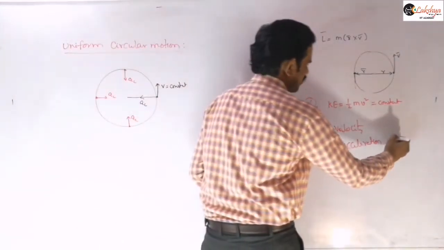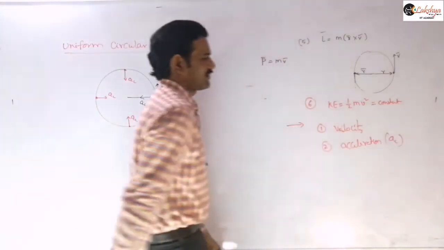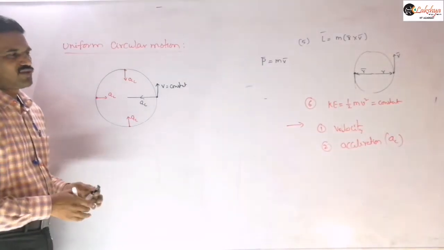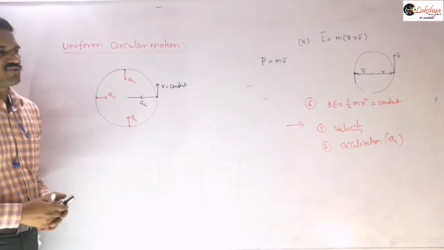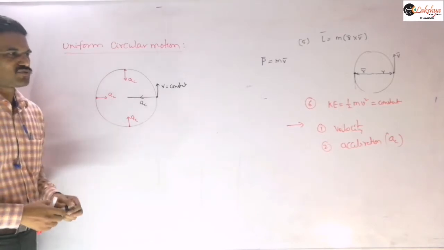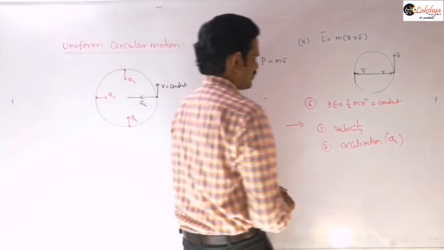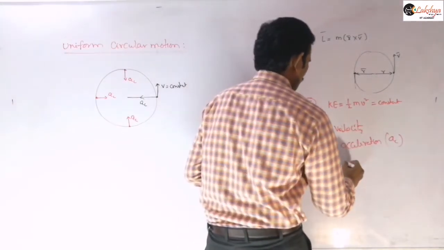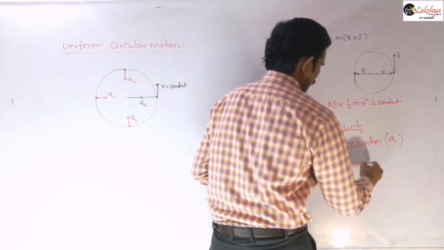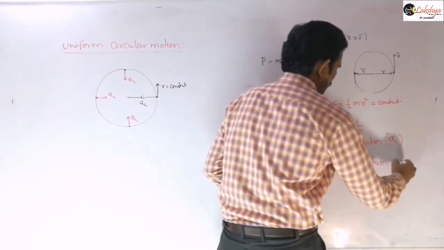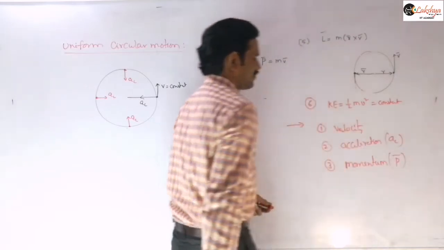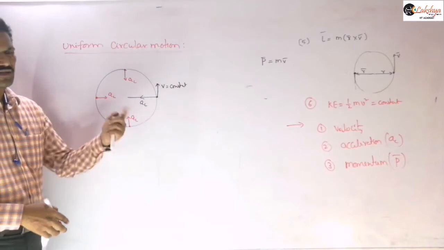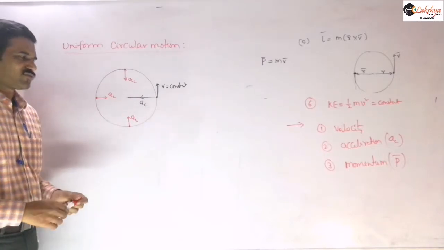We can write this simply as a_c, the acceleration of the particle. Those two quantities are variable here because they are vectors and the direction is changing. And we can mention the momentum also: linear momentum vector, momentum p bar. So those are the quantities which vary when the particle is in uniform circular motion.